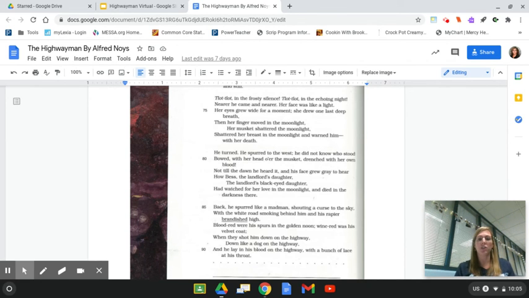He turned. He spurred to the west. He did not know who stood, bowed with her head o'er the musket, drenched with her own blood. Not till the dawn he heard it, and his face grew gray to hear how Bess, the landlord's daughter, the landlord's black-eyed daughter, had watched for her love in the moonlight and died in darkness there.